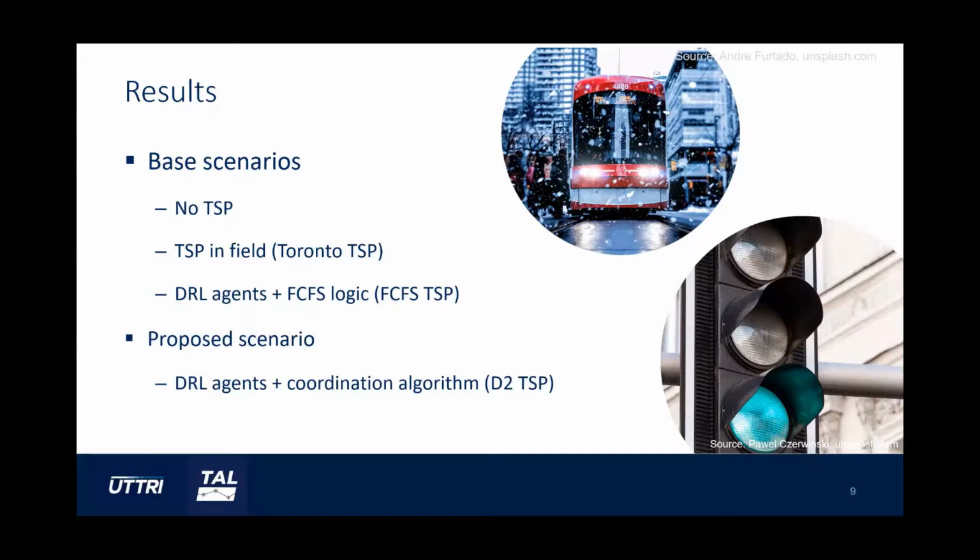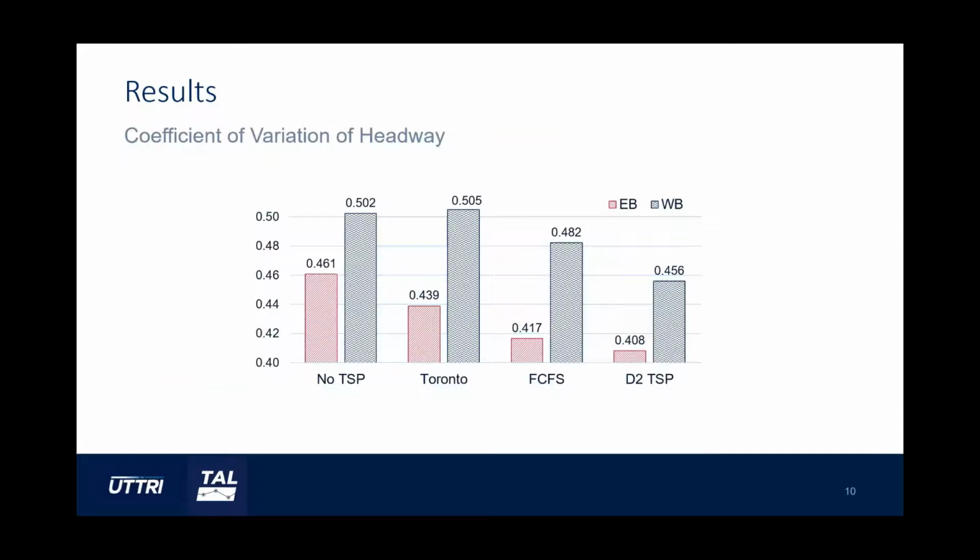We first take a look at the reliability performance, and we use coefficient of variation of headway as the measure of reliability, which represents headway adherence. So the two-way TSP is shown on the right end of this figure. Red bars are eastbound, blues are westbound. The developed TSP, our two-way TSP, has the lowest coefficients in both directions, which means the lowest headway variations and the best reliability performance.